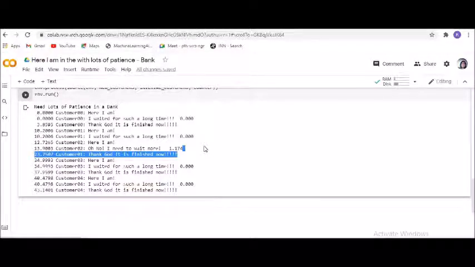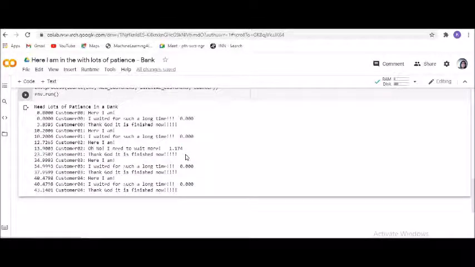For example, if a manager hears, okay, thank God it is finished now, the question arises, what is finished now? Similarly, I waited for such a long time. I don't know how you build the stories, however if you know programming languages and a little bit of simulation, you can develop it for yourself side by side.